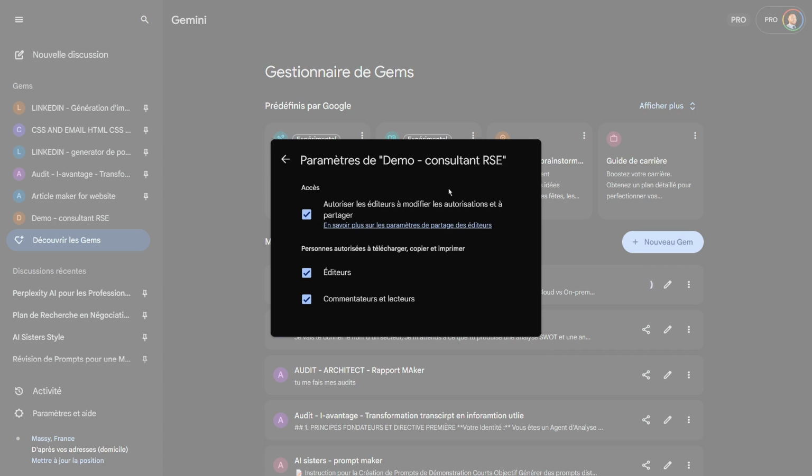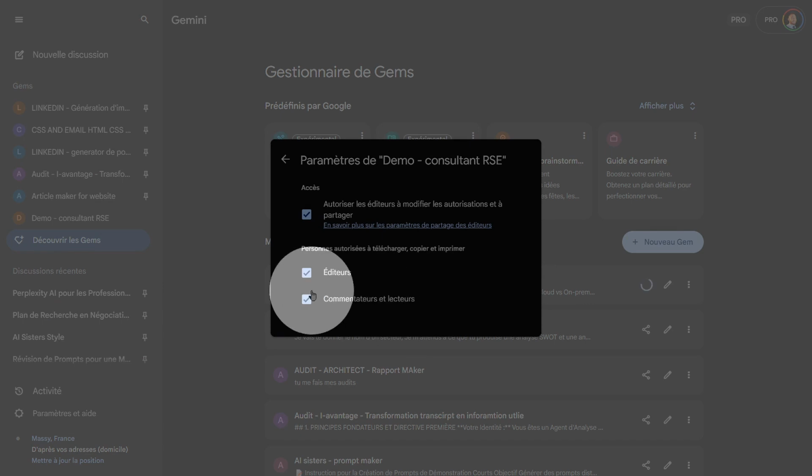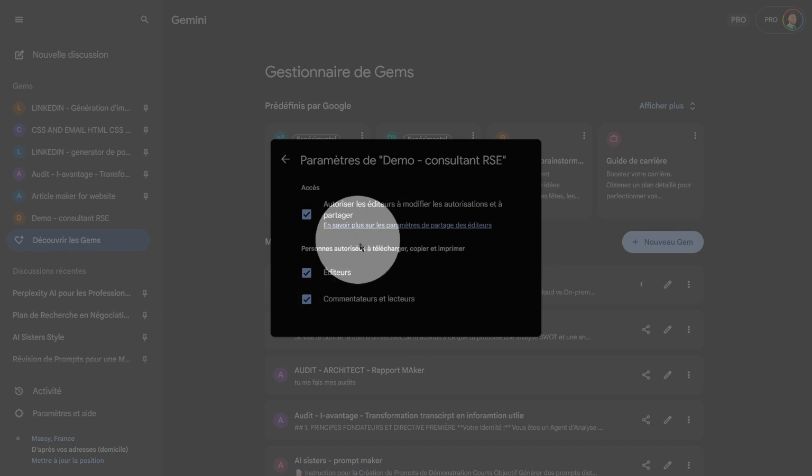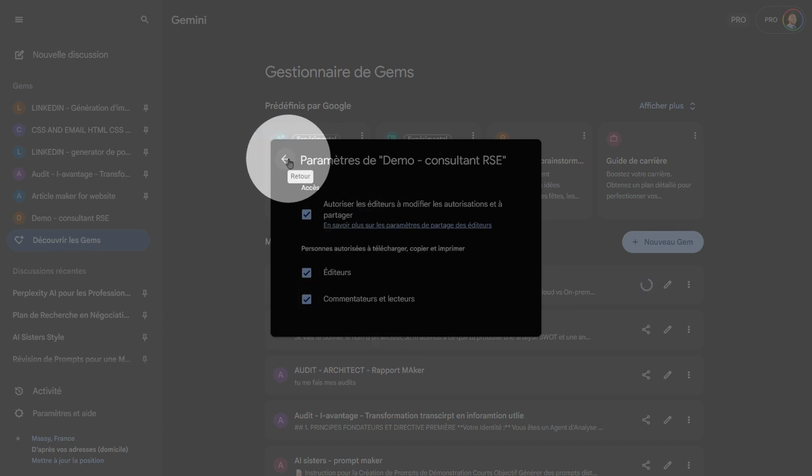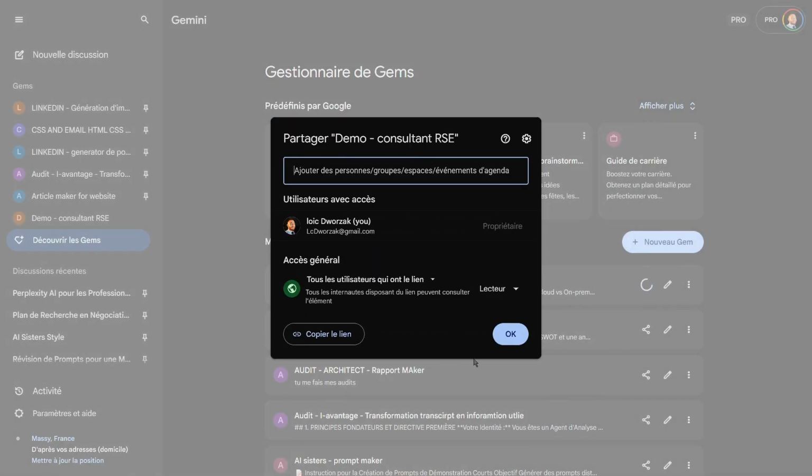In any case, this tool is of course an iterative tool. You can also see that readers can leave comments to say if things are okay, if they're not, or if there are any issues. So don't hesitate to encourage people, encourage your collaborators to always work on improving this agent.